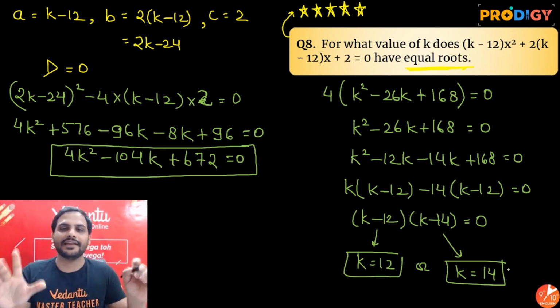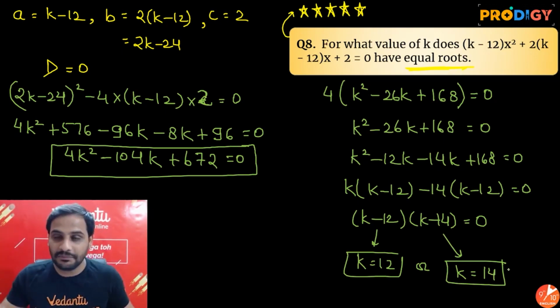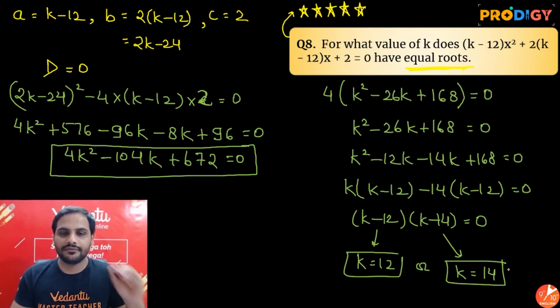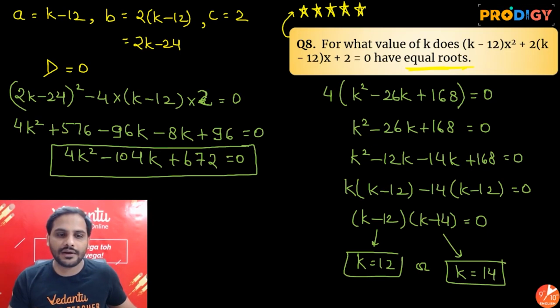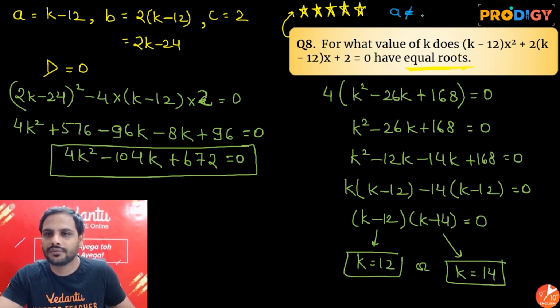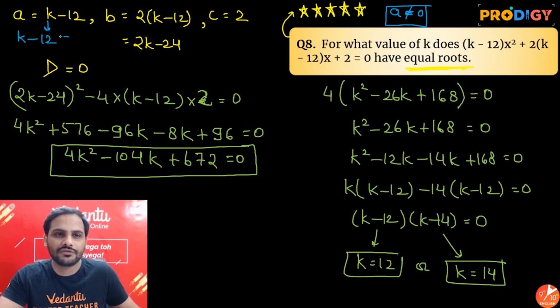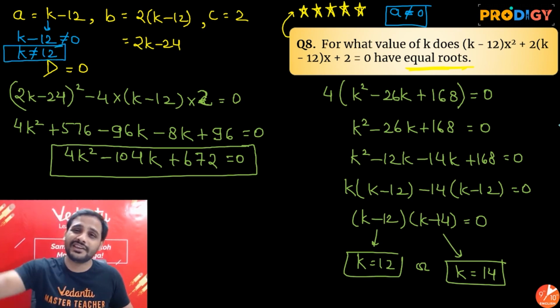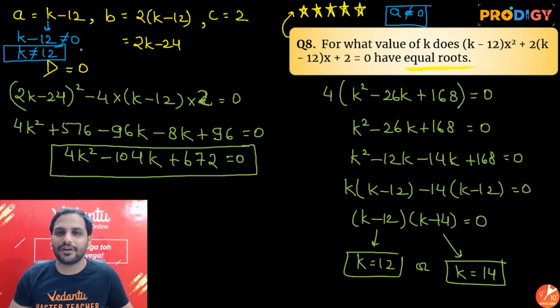Okay, so guys, this is the final solution, but there is one thing. We know that in a quadratic equation, the standard form says that a is not equal to 0. That means from here I can say, sir, k minus 12 should not be equal to 0. That means k should not be equal to 12. This is one condition which we get at the starting only, but I have not written.